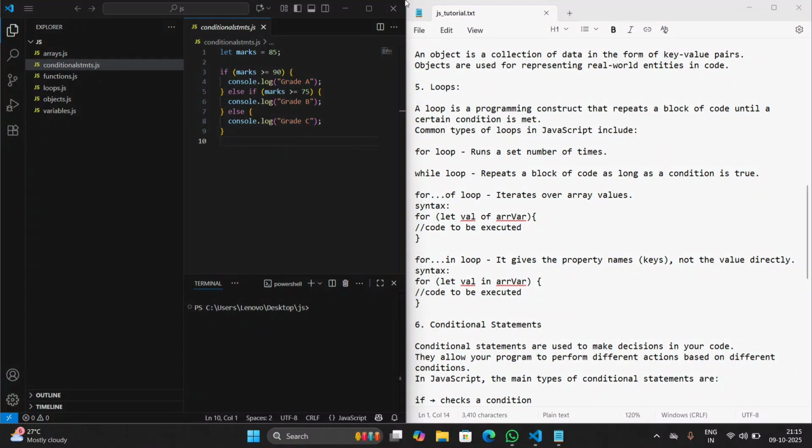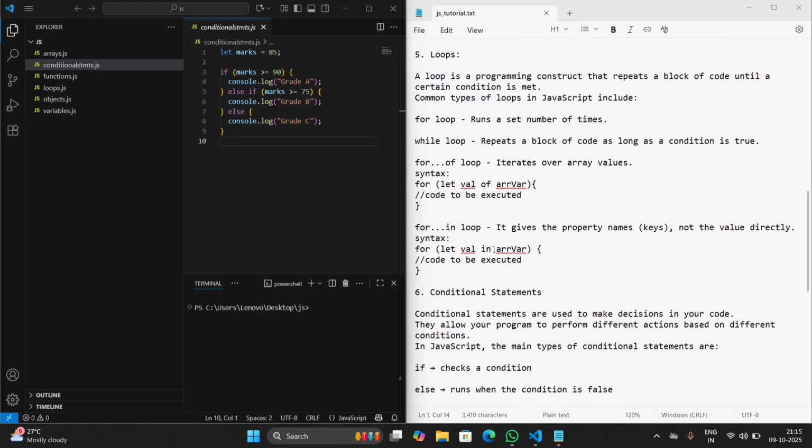We use a while loop when we know where to stop the loop, meaning we know the condition at which the loop stops. The for of loop iterates over array values. It accesses every array value. The syntax for the for of loop uses a variable and the array name. The for in loop gives the property names, the keys, not the values directly.